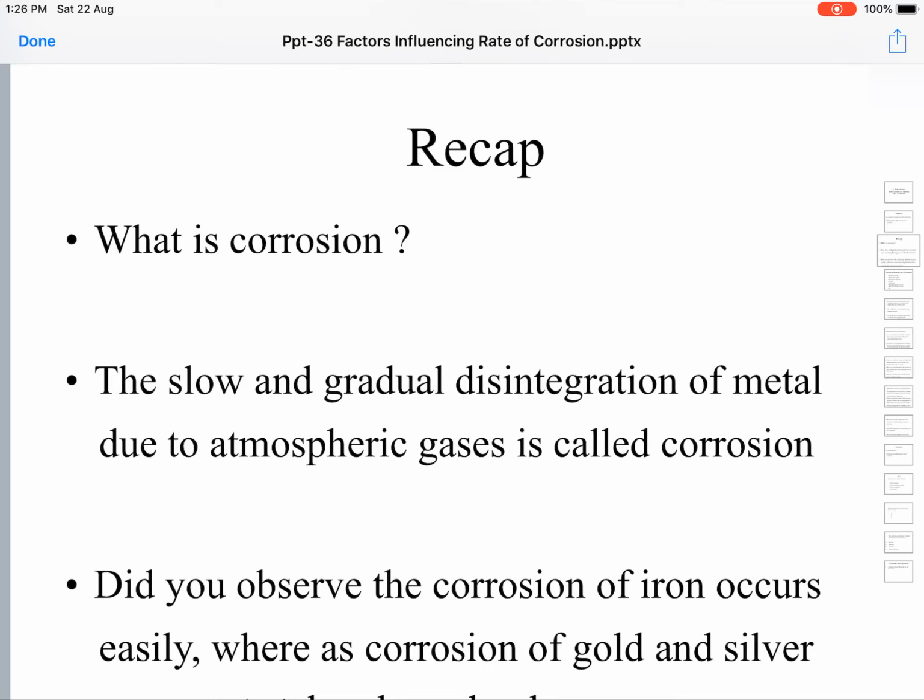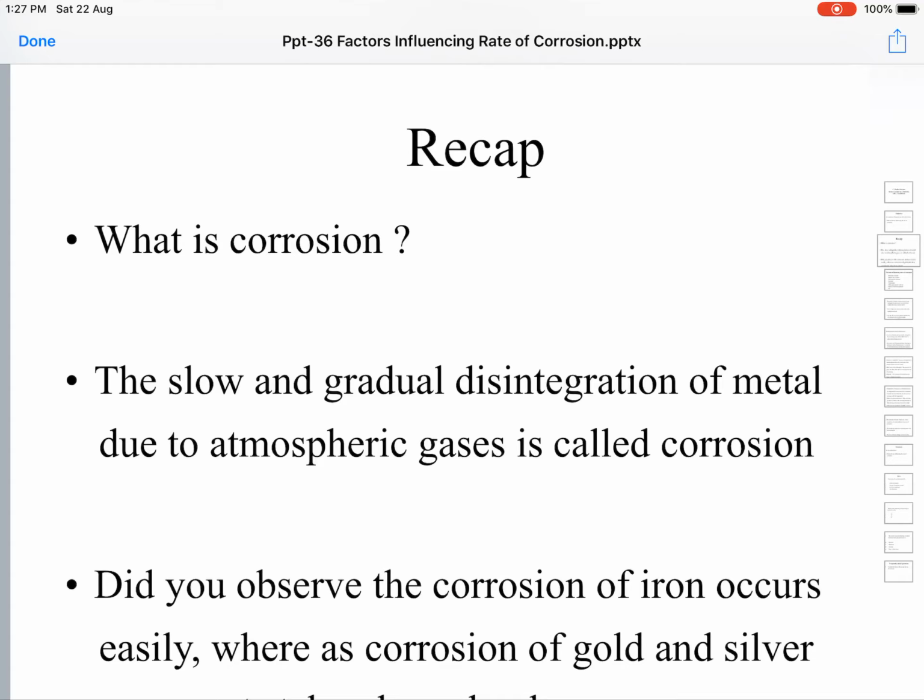What essentially is happening here? Whether it is iron, copper, gold, silver or bronze, they are all metals or metallic alloys. Bronze is an alloy, the others are pure metals. These metals are interacting with the surrounding environmental constituents and reacting. Because of this, we are losing the valuable metal. We are interested in using pure metal, which we manufacture from its compounds by metallurgy, spending a lot of energy.